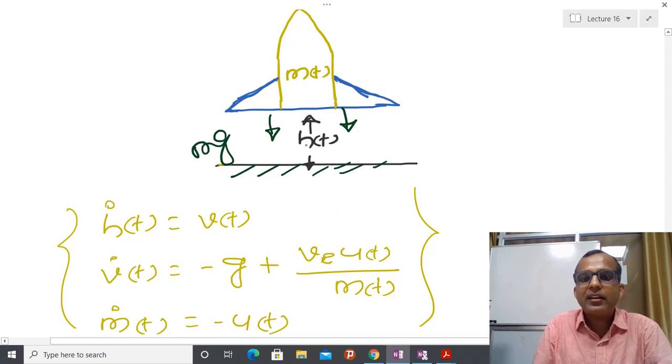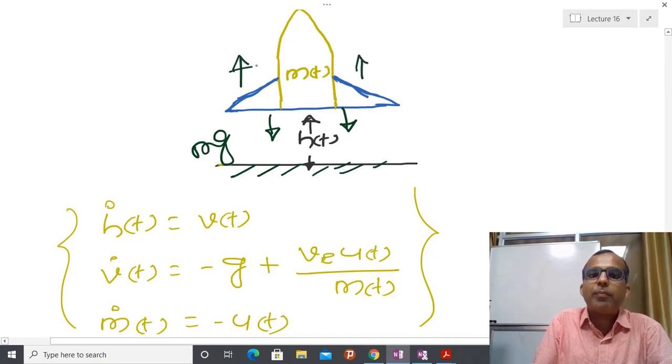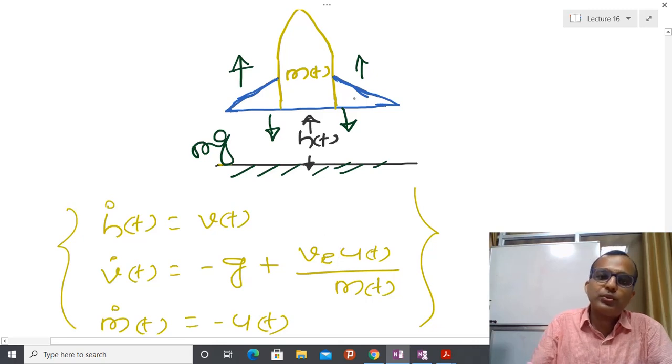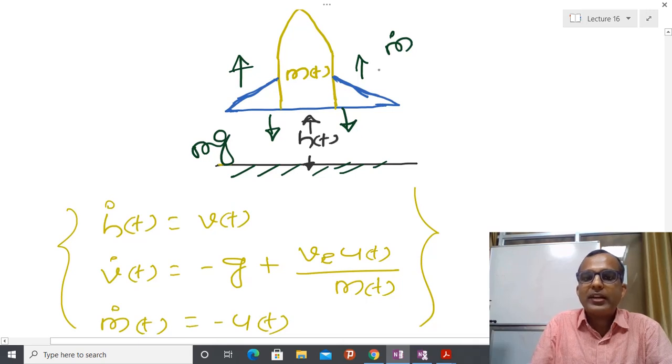And after that, since this rocket is going to leave the ground, some kind of thrust is going to act in the upward direction, and we are assuming that the amount of thrust is basically proportional to m dot. And what is m dot? m dot is the rate of change of the mass inside. So this is how we are formulating the dynamical equation.